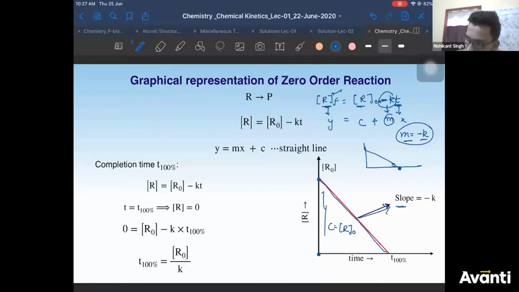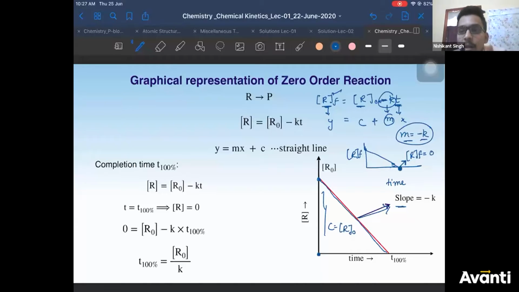This is your R final. This is your time. At this point, point A, what is the value of R final? 0.